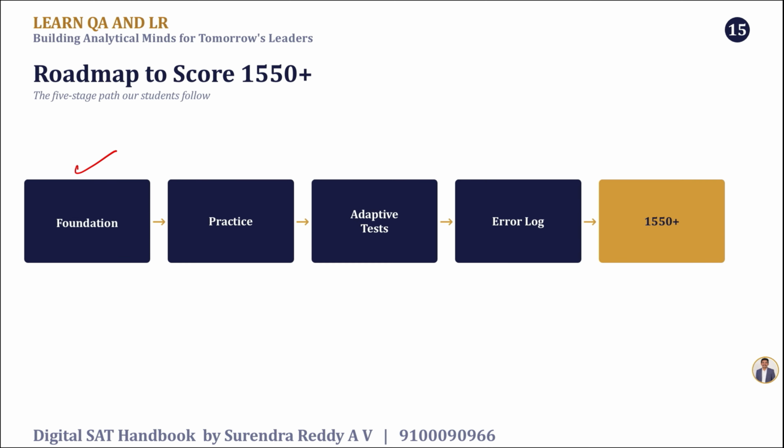Always build a strong foundation, no matter which subject, math or English. Then practice adaptive tests where the difficulty keeps changing from module to module. The most important thing: maintain an error log, which leads to an elite score of 1550 plus.